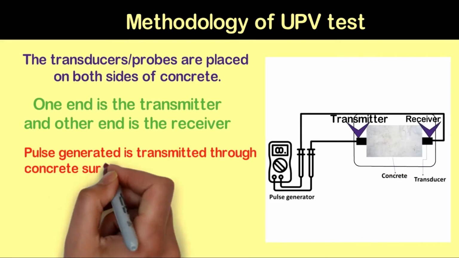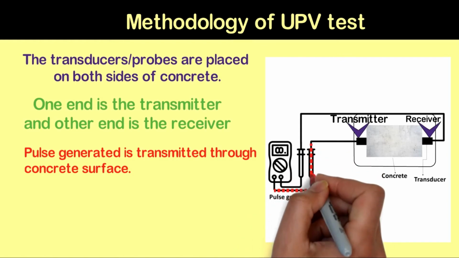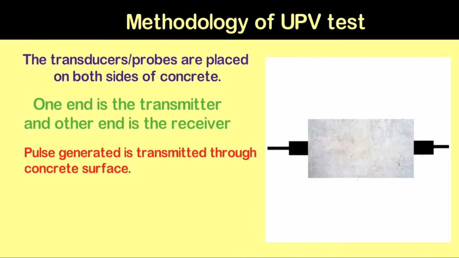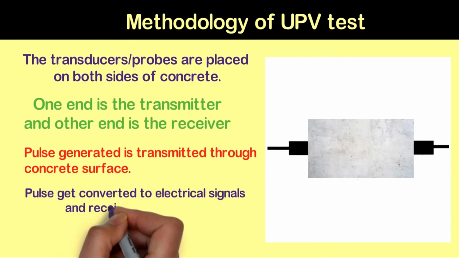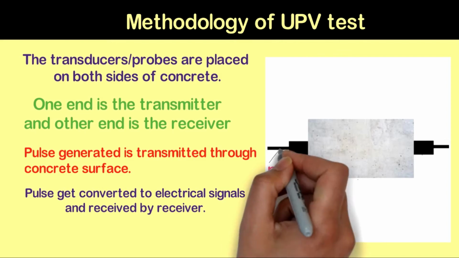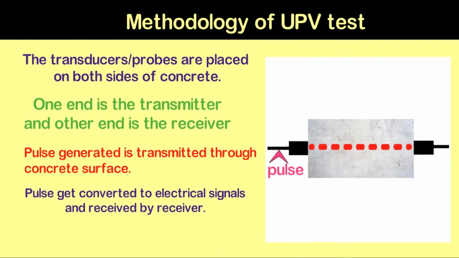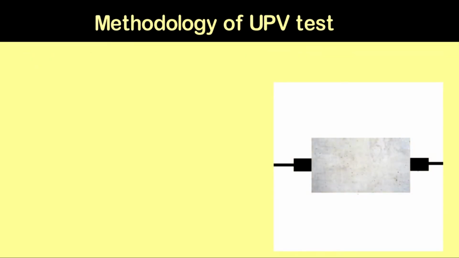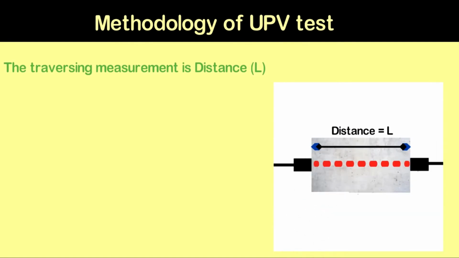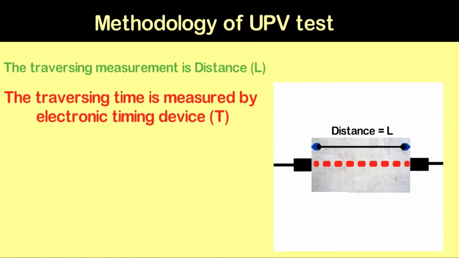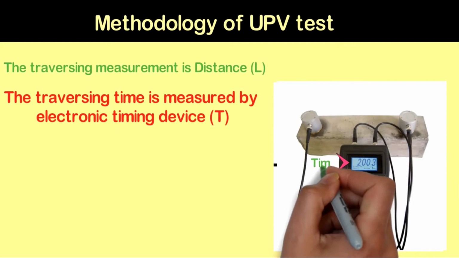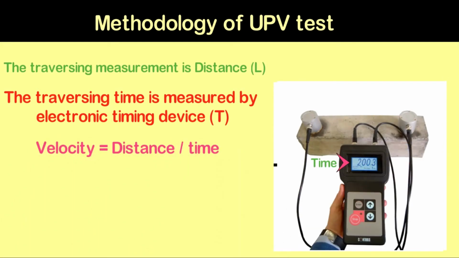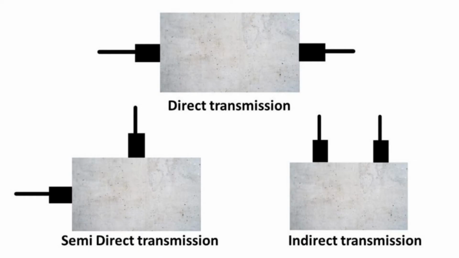The pulse generated from the device is transmitted through the concrete surface. The pulse waves get converted to electrical signals which is received by the receiver transducer. The traversing measurement is distance L and the traversing time is measured by the electronic timing device and is T. The pulse velocity is calculated, that is distance divided by time. UPV tests are done in three ways. First method is the direct method of transmission, then comes the semi-direct method and the indirect method of transmission.